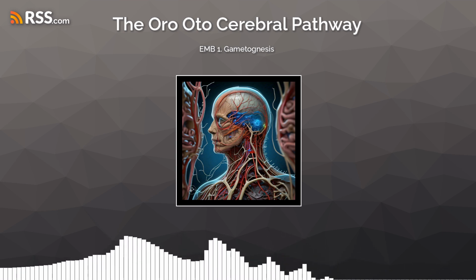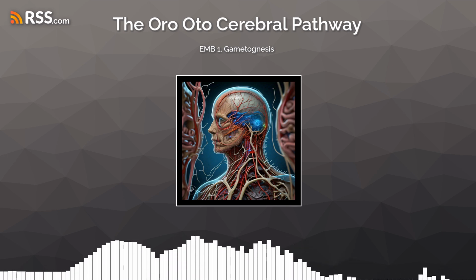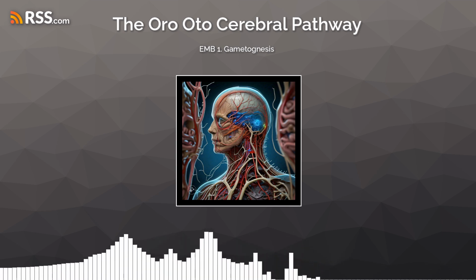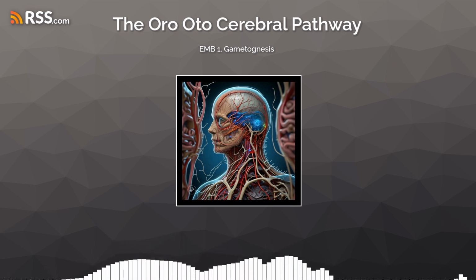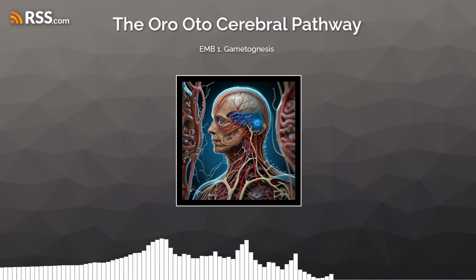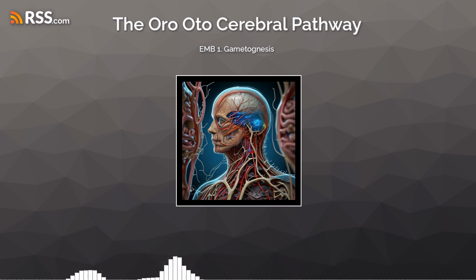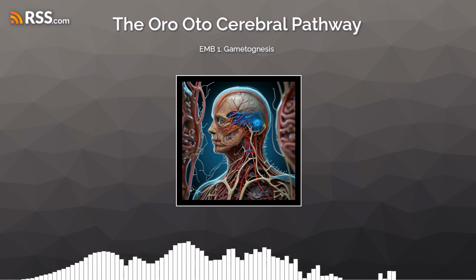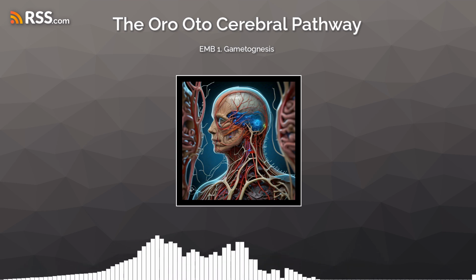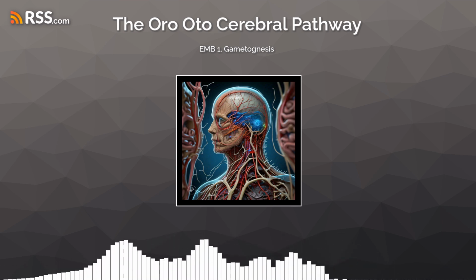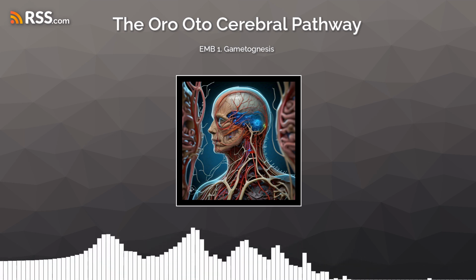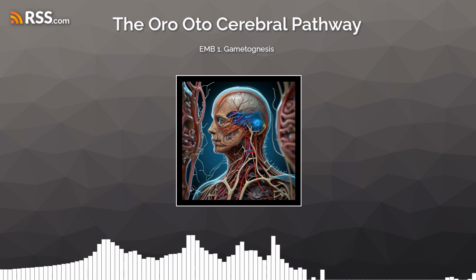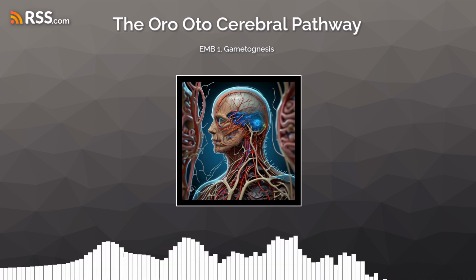seminiferous tubule. For a newly formed sperm to be able to fertilize the ovum, it still needs to undergo two processes. The first one is spermiation, the second one is capacitation. Spermiation is a process by which the newly formed sperms break free from the Sertoli cells. After breaking off from the Sertoli cells, they undergo functional maturation in the male genital tract, notably in the region of the epididymis, which is a temporary storehouse for the sperms.